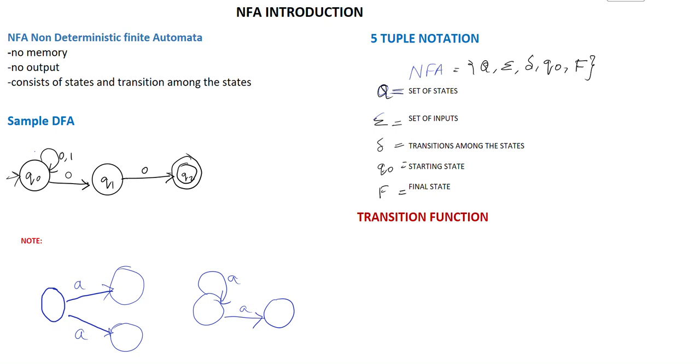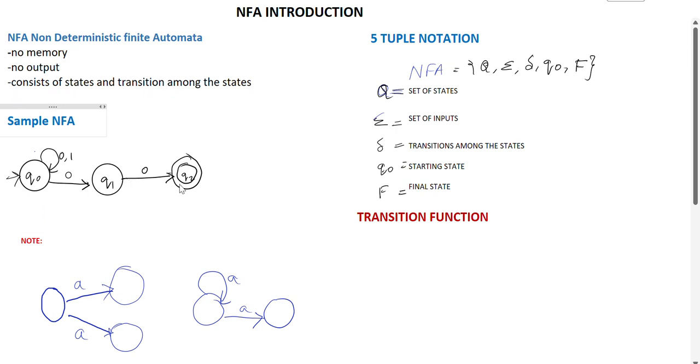Hello all, welcome to the next video on NFA. NFA is similar to DFA because it is a finite automata which will not produce an output. It will either accept or reject the string. So now it has no memory, no output, and it consists of states and transitions among the states just like DFA. So here is a sample NFA.